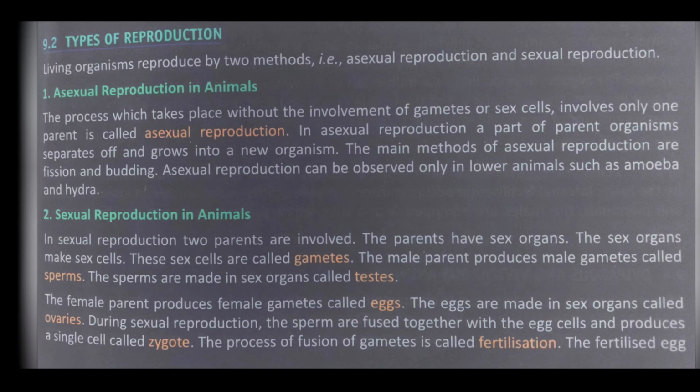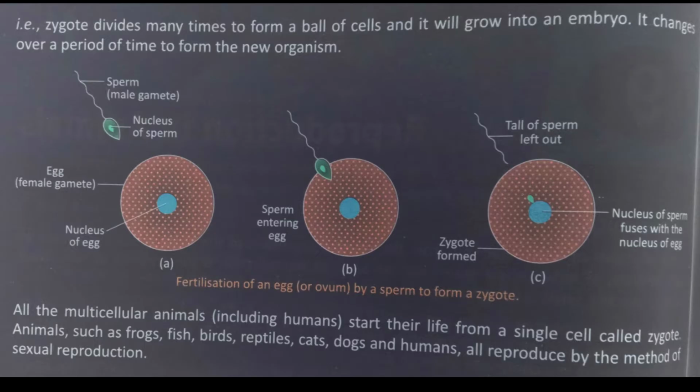During sexual reproduction, the sperm fuses with the egg cell and produces a single cell called zygote. The process of fusion of gametes is called fertilization. The fertilized egg, that is zygote, divides many times to form a ball of cells and it will grow into an embryo. It changes over a period of time to form the new organism.